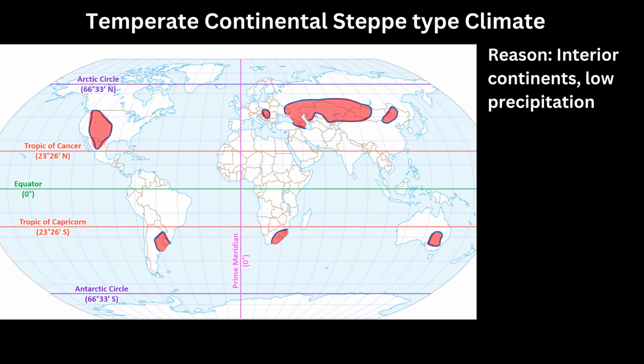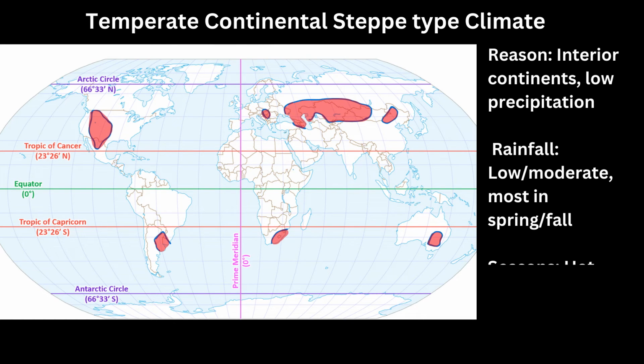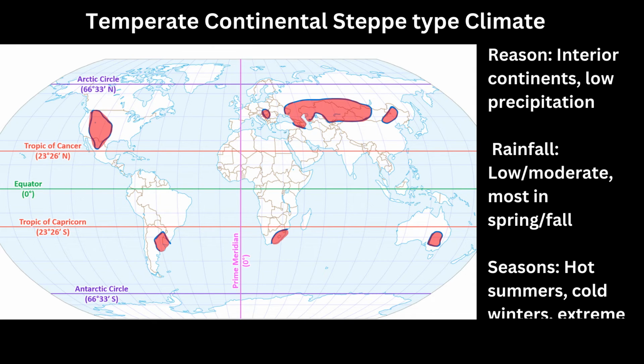Temperate continental steppe, located in the interior of continents away from maritime influences. Steppe climates receive low precipitation levels. Rainfall is minimal, with most occurring in spring and fall. Moreover, extreme temperature variations are characteristic, with hot summers transitioning to bitterly cold winters.